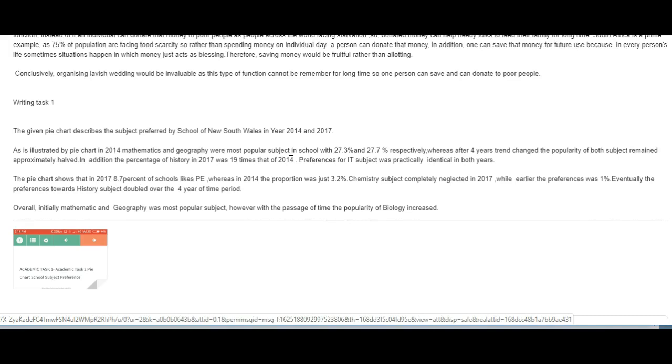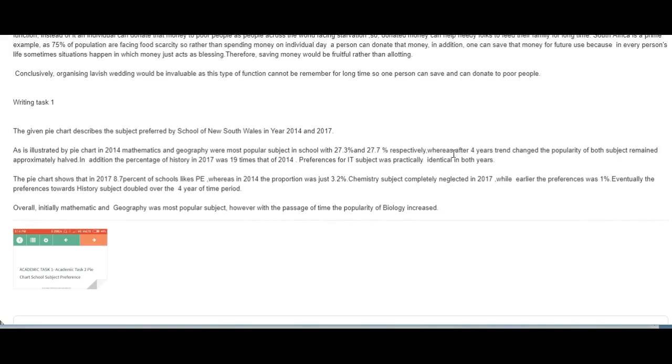Whereas after 3 years, let's see, the trend changed as the popularity of both subjects approximately halved. I got rid of remained because that didn't fit. In addition, the percentage of history in 2017 was 19 times that of 2014. Preferences for IT, get rid of subject, was practically identical in both years.